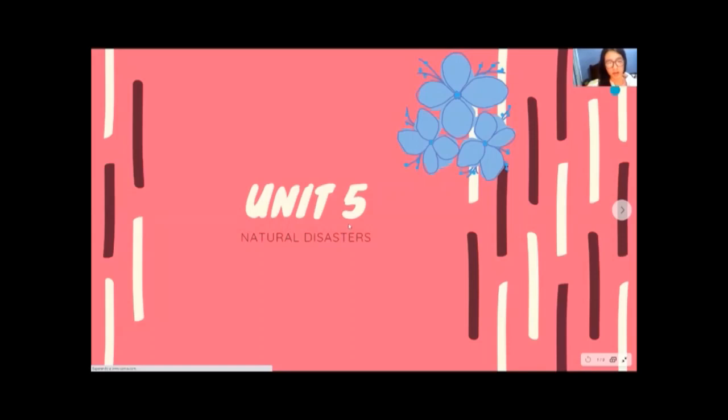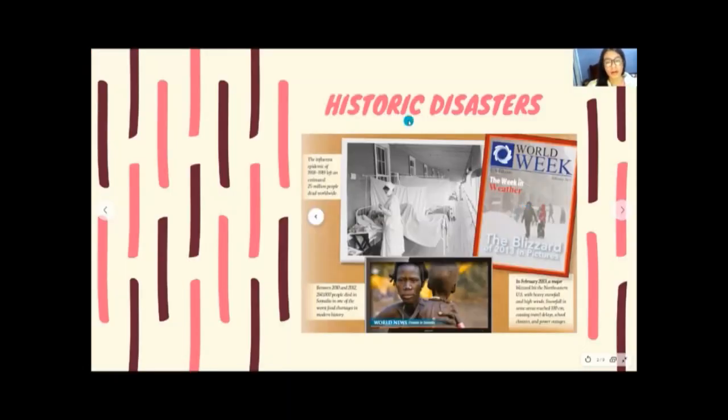I am going to talk about unit number 5. The name of this unit is natural disasters. Historic disasters. We are exposed to a lot of natural disasters, for example, a storm, epidemic, tornado, also hurricanes.